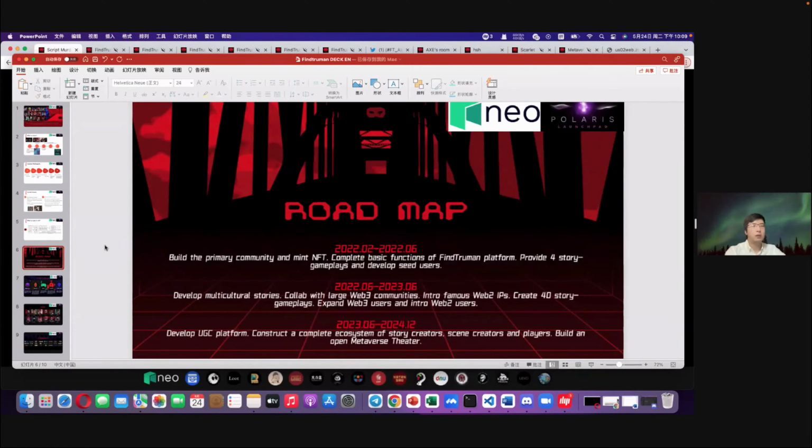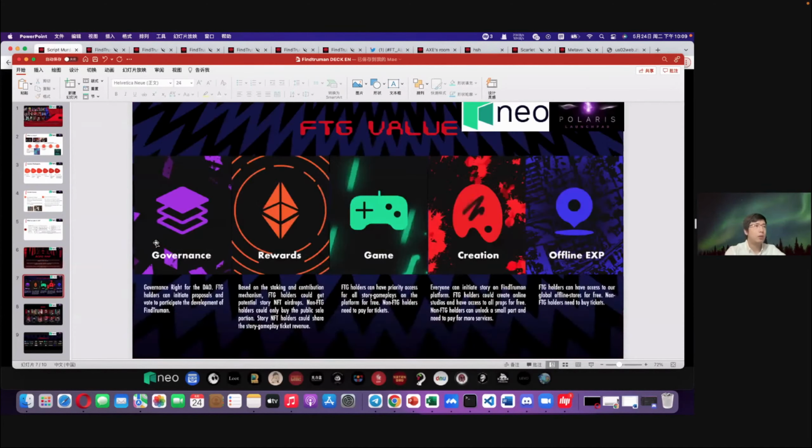The value of the Findtruman Genesis NFT, we call it FTG, includes different aspects. The first is governance, and we also have rewards to the users, to the NFT holders. They can also play games, and they can use the equipment. They can use the tools freely to create content, to create stories and UGC studio and scenarios in our platform. All these are free for NFT holders, our FTG holders.